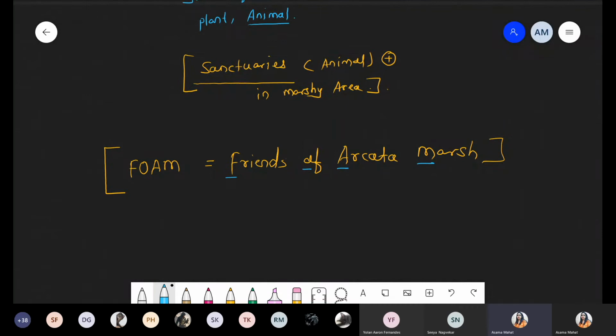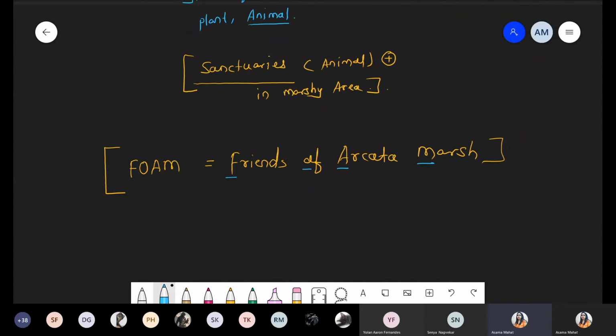FOAM means the Arcata city prepared one citizen group, a people's group, which is involved in such methods. Initially they collect all the sewage water from this city. First of all they perform the conventional method, and then as the second method they release it on the marshy area for the biological method.